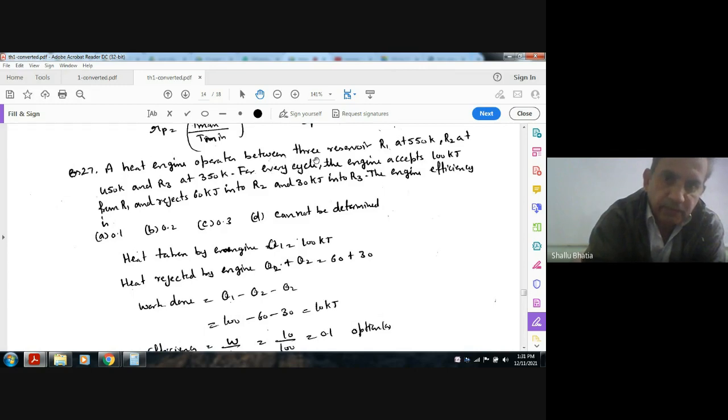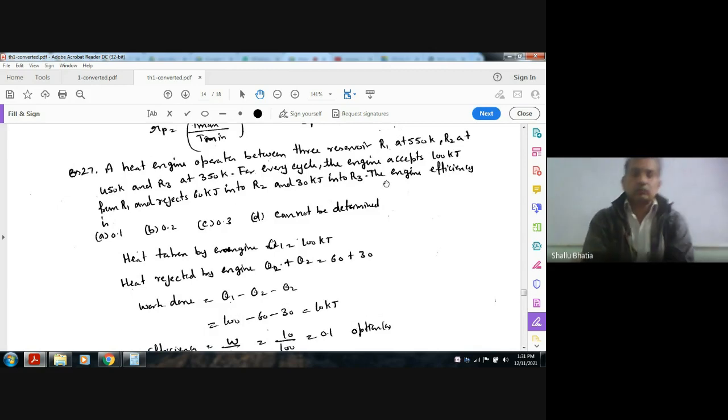A heat engine operates between three reservoirs: R1 at 550, R2 at 450, R3 at 350. For every cycle, the engine accepts 100 kilojoules from R1, rejects 60 kilojoules into R2 and 30 kilojoules into R3. So there are three reservoirs. One is supplying heat, and into the other two it is rejecting heat.